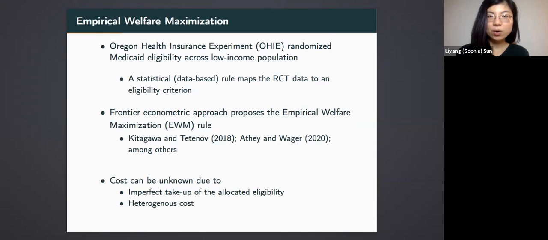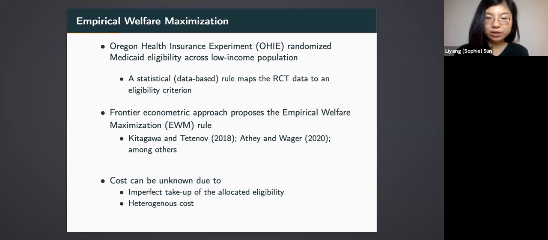It turns out Oregon has done such experiments back in 2008 as part of the Oregon Health Insurance Experiment. So we can think about ways to use this experiment to design the optimal allocation of Medicaid, and this gives a statistical rule that maps the RCT data we observe to an eligibility criterion.